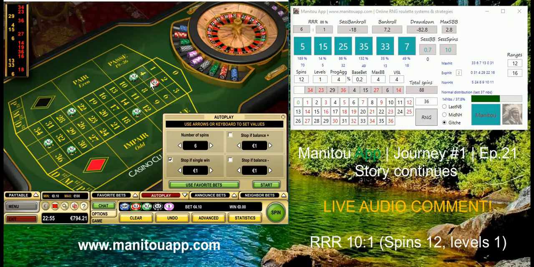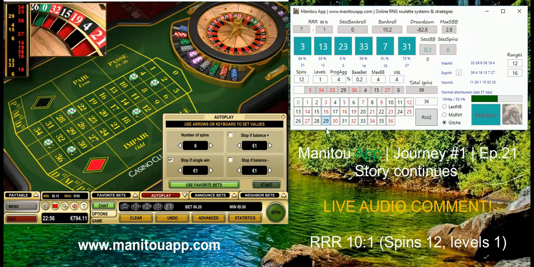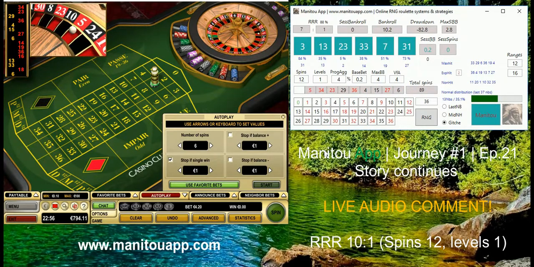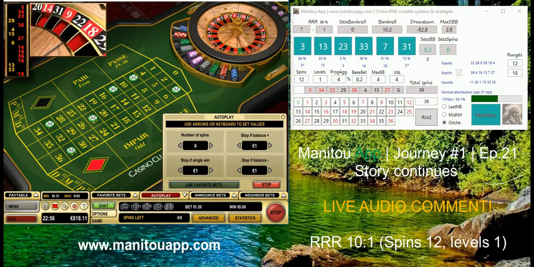And now number 33 is not coming as usual. Of course, number 5 is here, so that's good. We just increase our base bet, so we are happy to hit. And now I will play another set of numbers. 33 is again in, so let's hope that this time will be more generous.